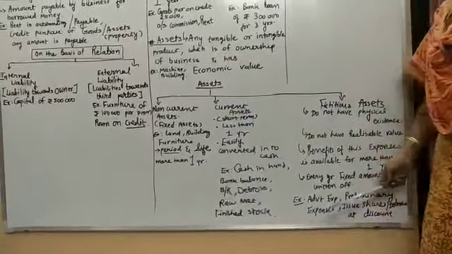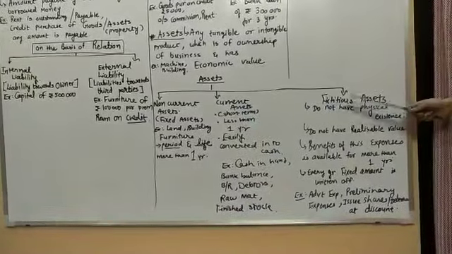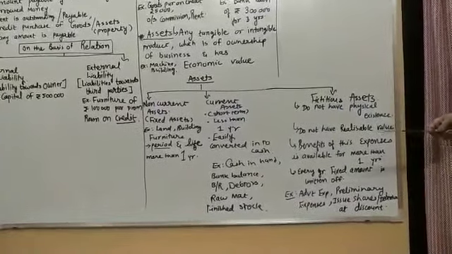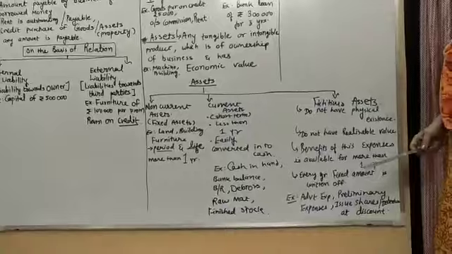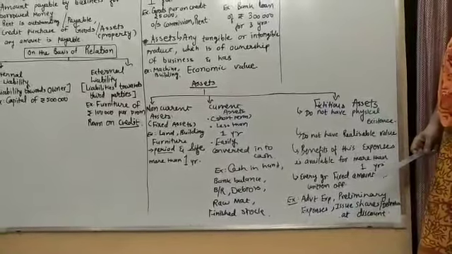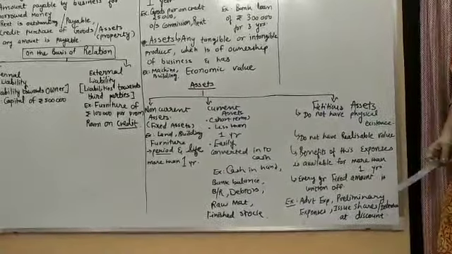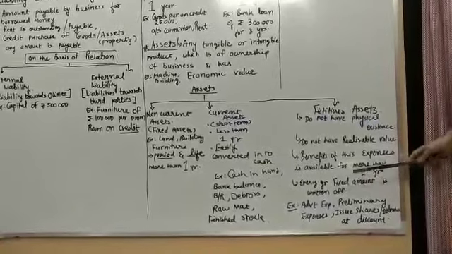So advertisement expenses is termed as fictitious assets. At the initial stage it is expenses, 5 lakh chale gaye. But when I am going to have it written off, 20 lakh, it turns into my benefit.